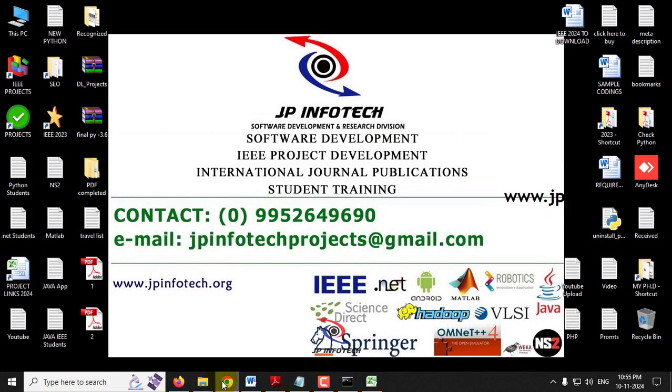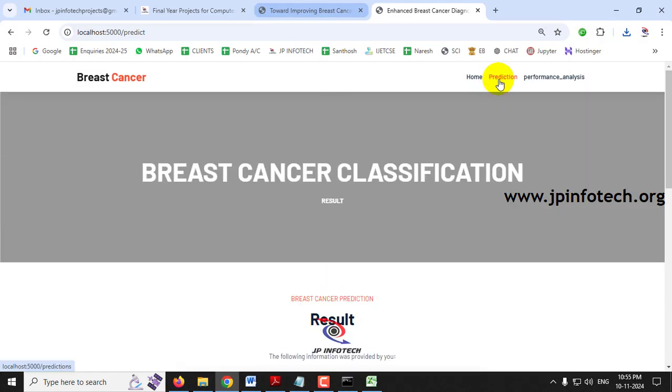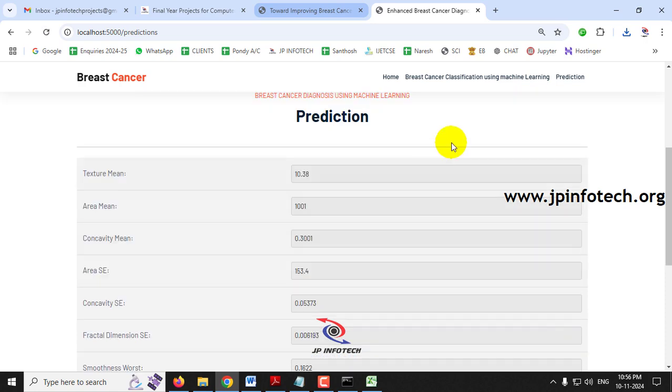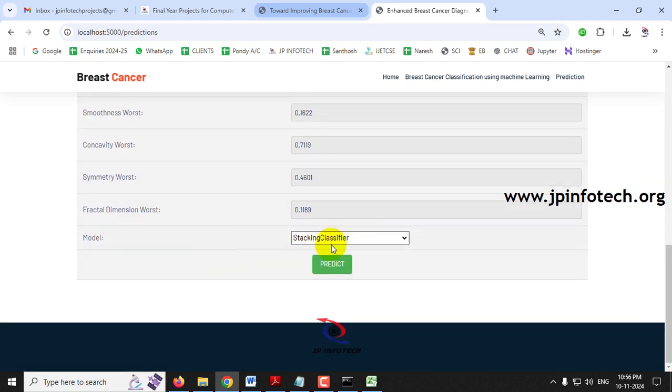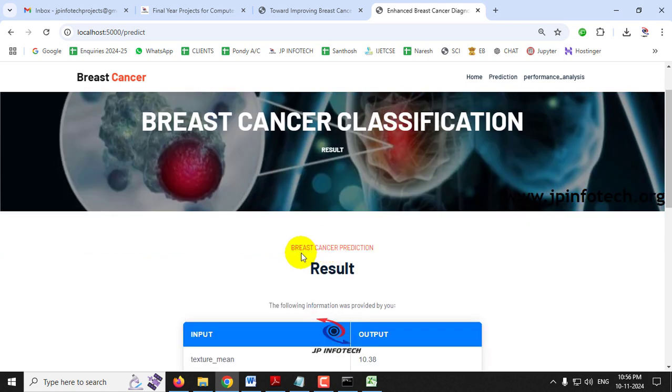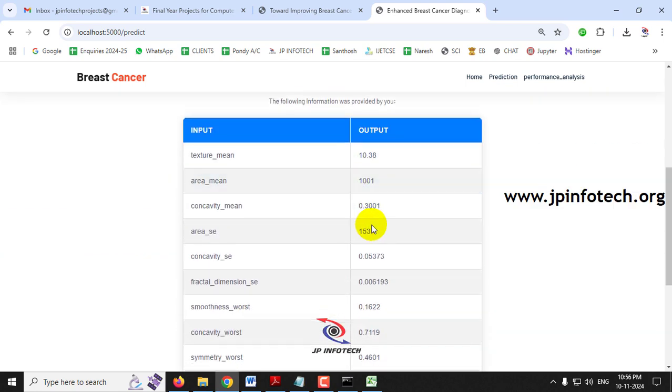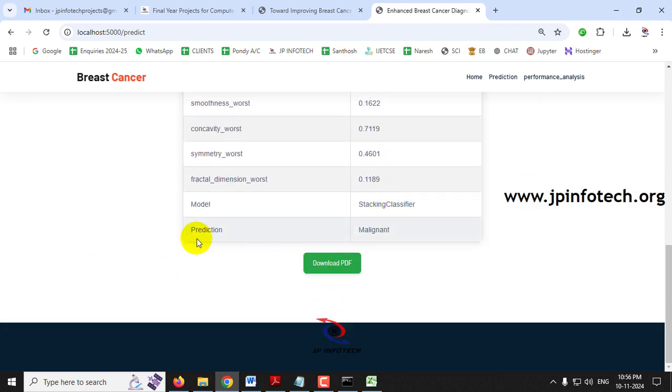Now let me check with the other case. Just click the prediction menu again. For this case I have given these values, you can check it out quickly, and let me select the model as stacking classifier and then click the predict button. Now you can see the predicted result with the values that we have entered, and the predicted result for this case is malignant.